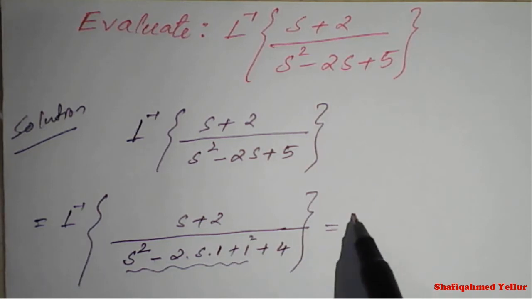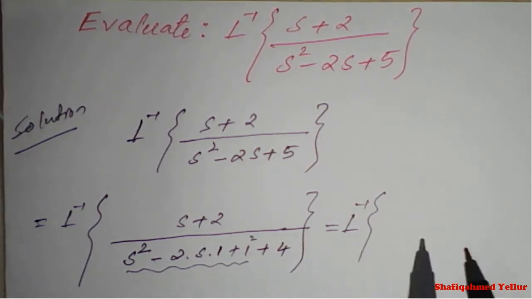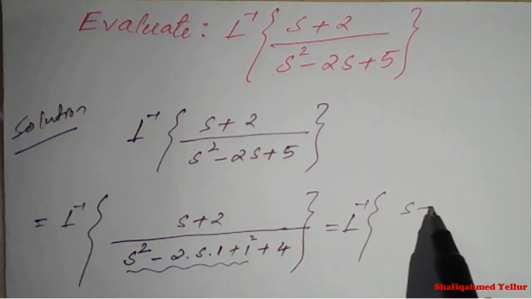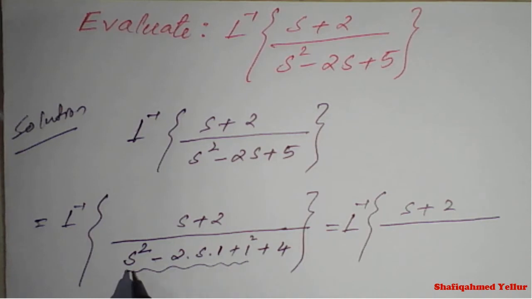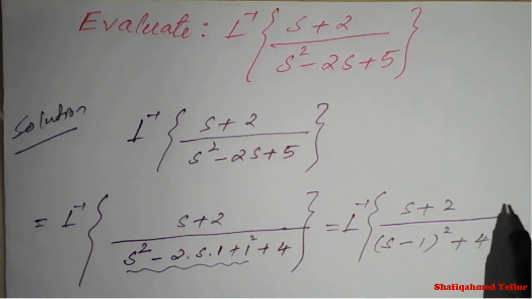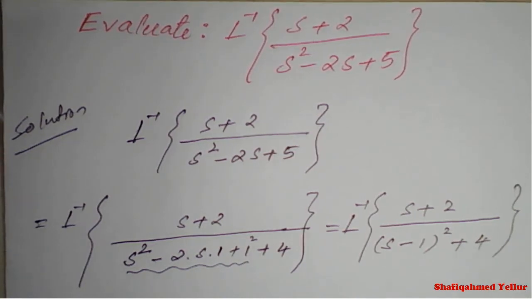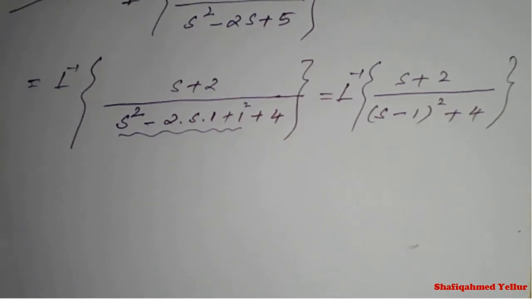Which is nothing but Laplace inverse of (s plus 2) divided by, the denominator s square minus 2s plus 1, which is nothing but (s minus 1) whole square plus 4. Now we have simplified the denominator, we'll think about the numerator.